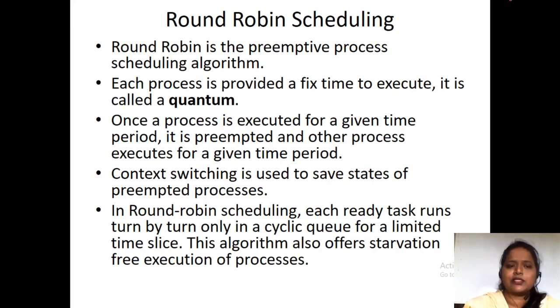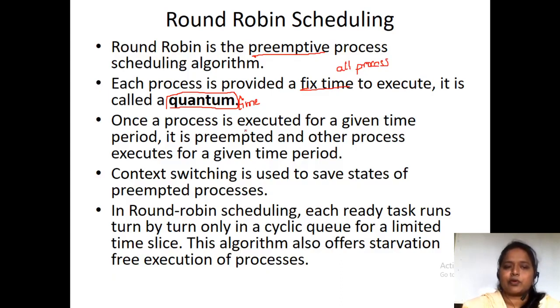So majorly this round robin scheduling algorithm is a preemptive scheduling algorithm. It is not non-preemptive. Here we will be going to provide a fixed time called the time quantum, or quantum time. This is a fixed time for all the processes, not for one process. Fixed time for all the processes, that we call a time quantum.